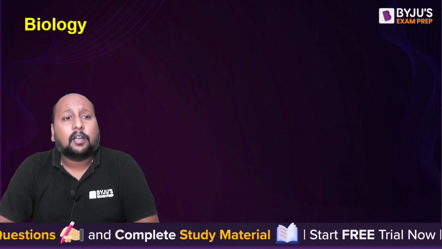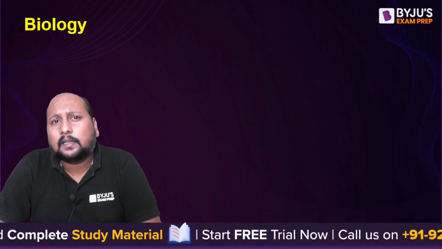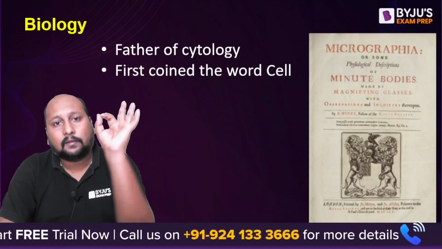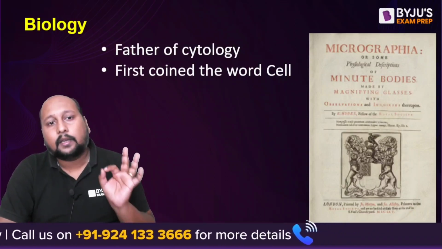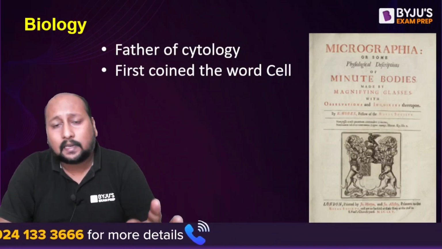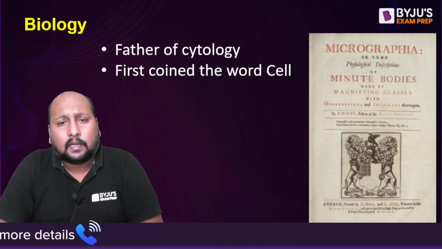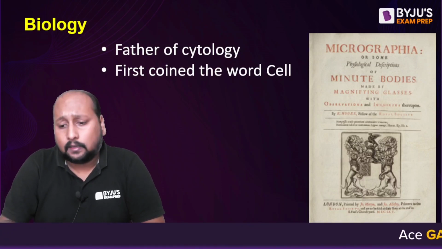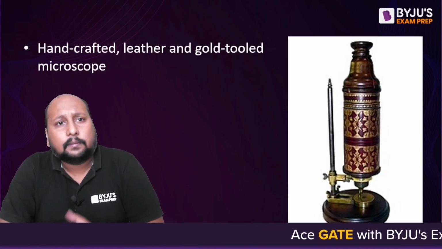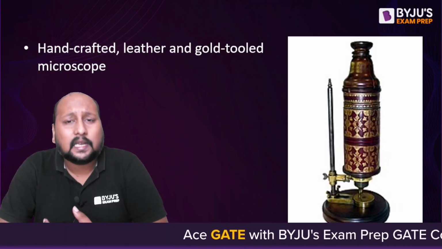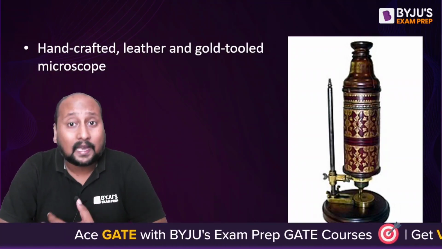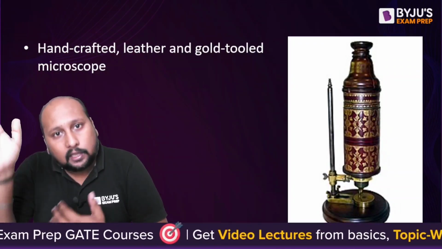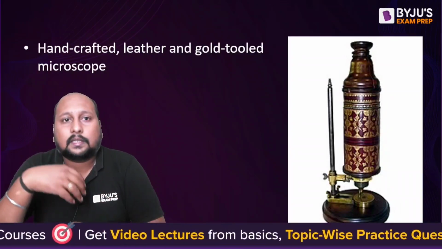Now, if I talk about the field of biology, because he was also an expert in this, he was also known as the father of cytology, and he was the first person to coin the word cell. This was clearly written in one of his documents, Micrographia, in the late 1660s. If I talk about other inventions and discoveries, he invented the microscope. When he was studying at Oxford University in Christ Church College, in the college itself, he was working on the creation of the microscope.